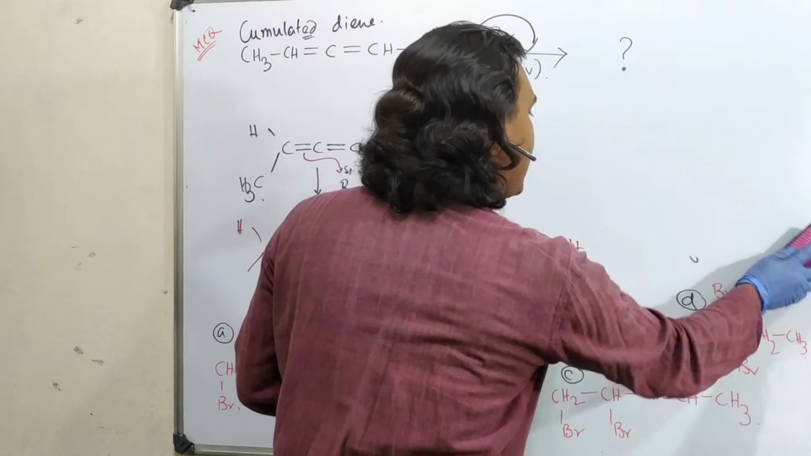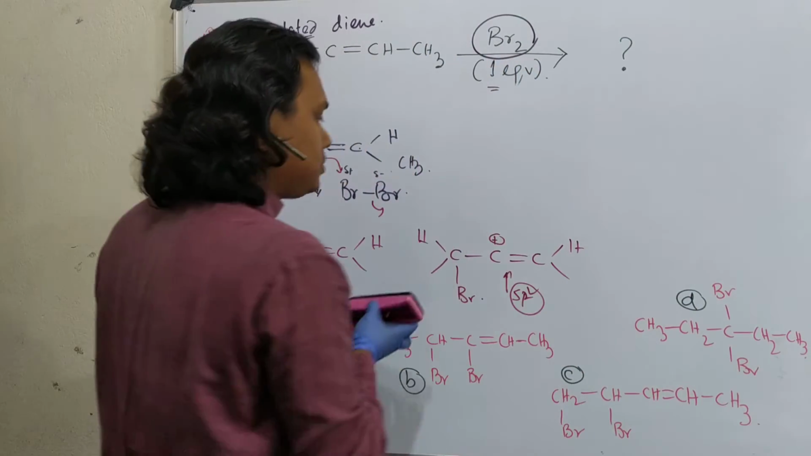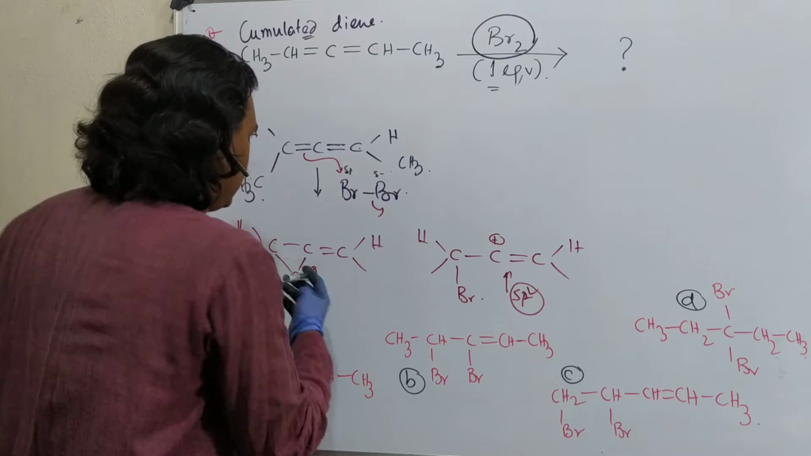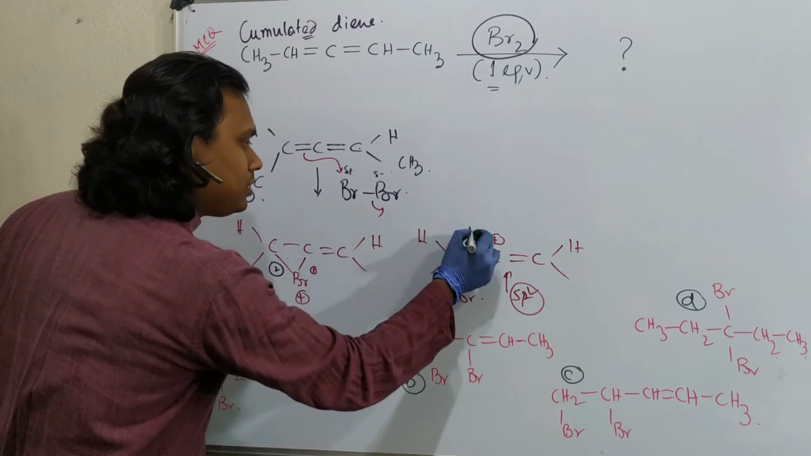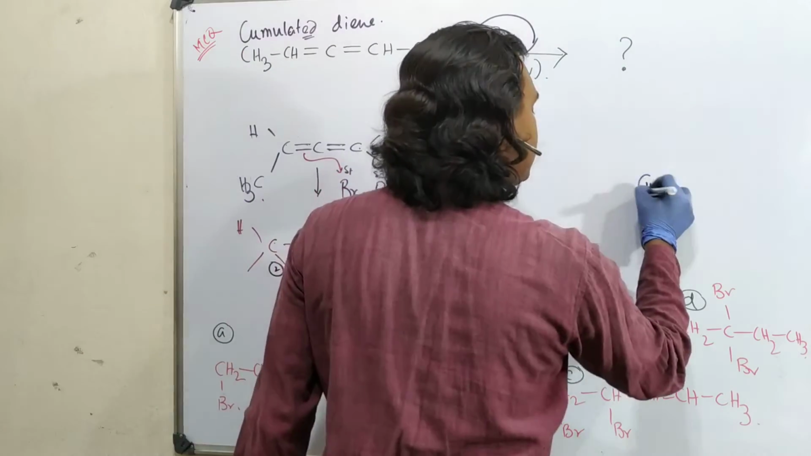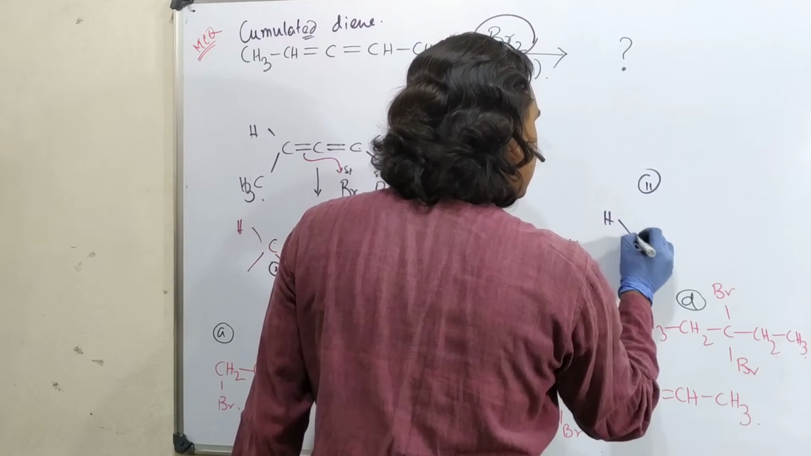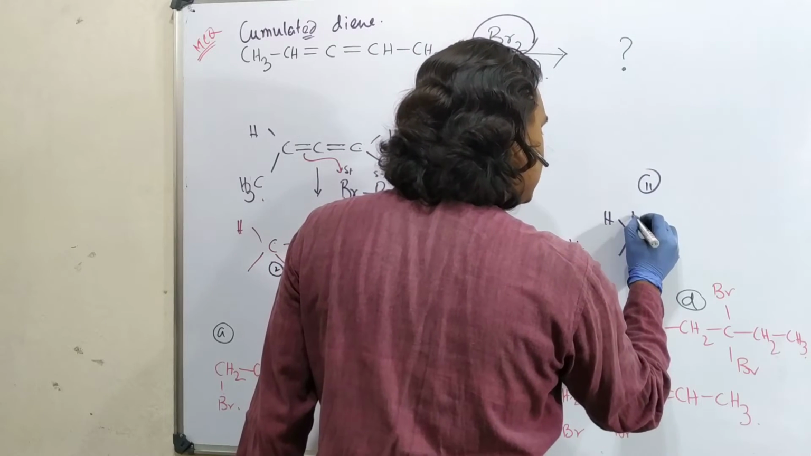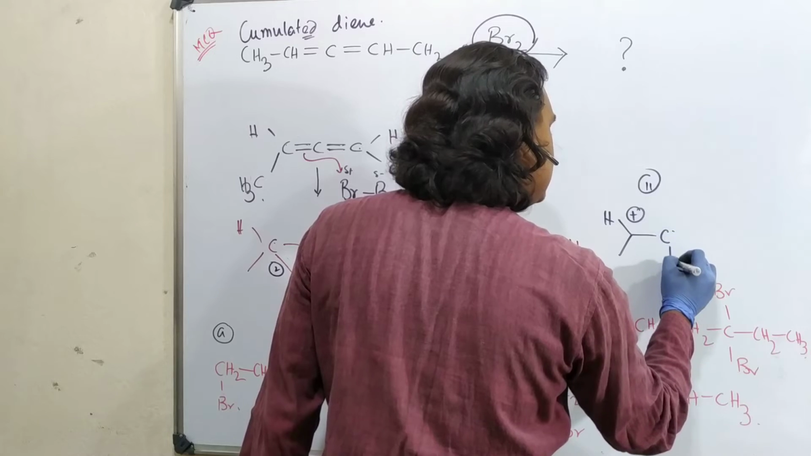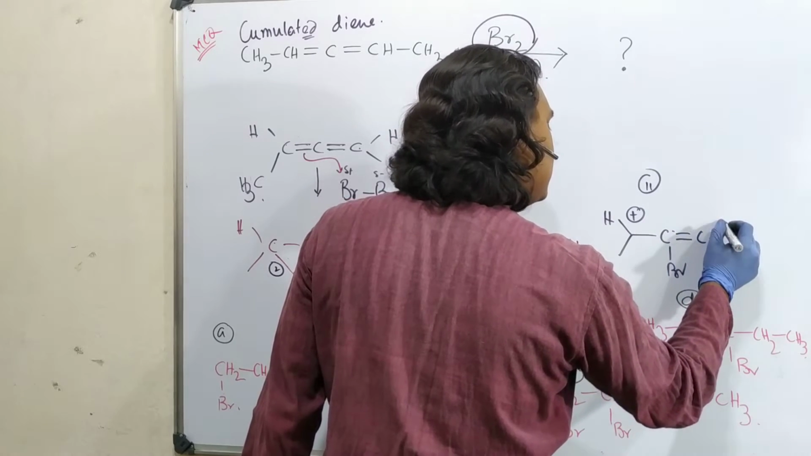Apart from that, what other possibility should there be? So let's consider option 2. So this is path number 1, this is path number 2. What we can do, this positive charge is here, this is C-Br, double bond C-H.